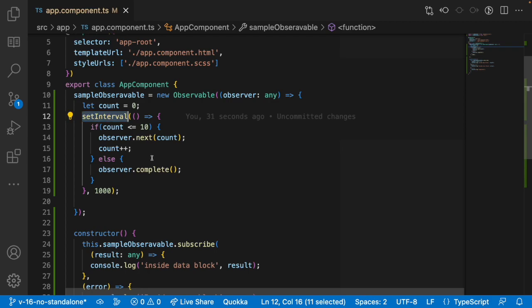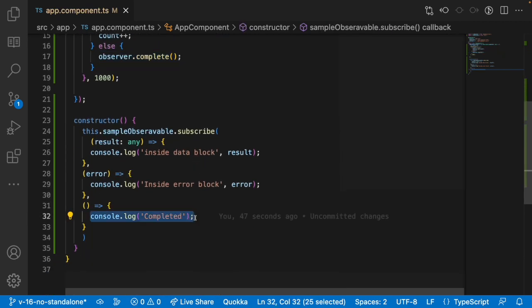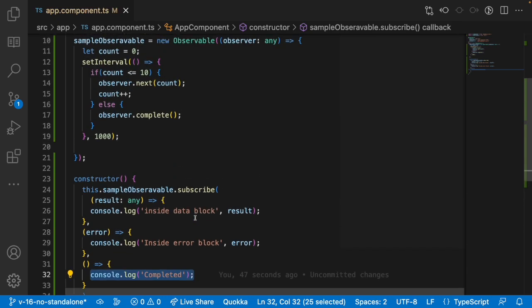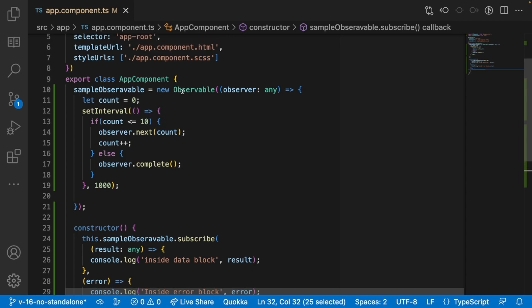So we have to take care of closing this interval. That can be done in two ways. One is inside, before this completes itself, we have to stop that interval. Or there is a second option: once it reaches this completed callback of a subscription, then also you can do that counter stop. But it's up to you. It's our logic, however we want to write, but I just want to show you both the cases.